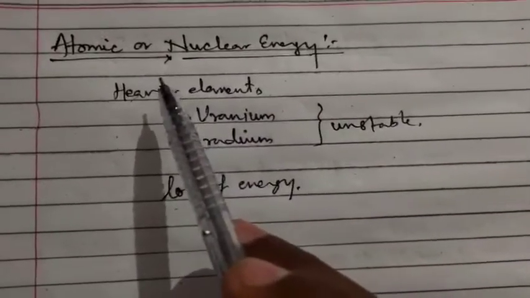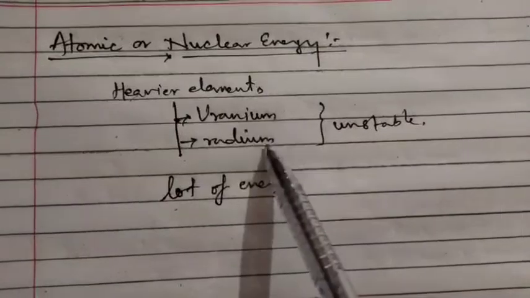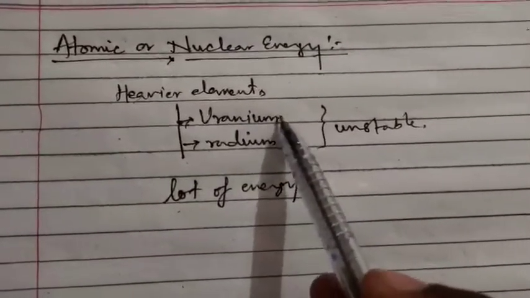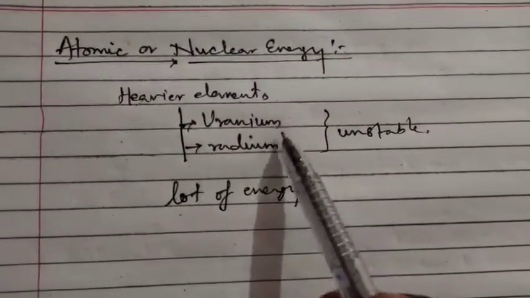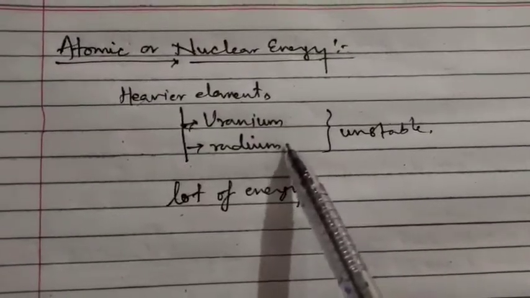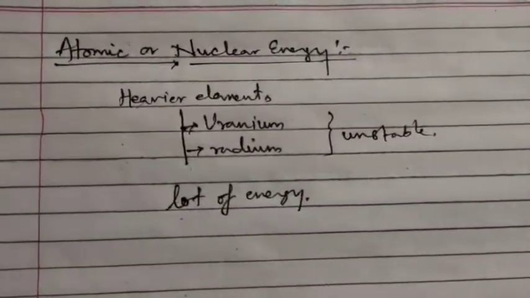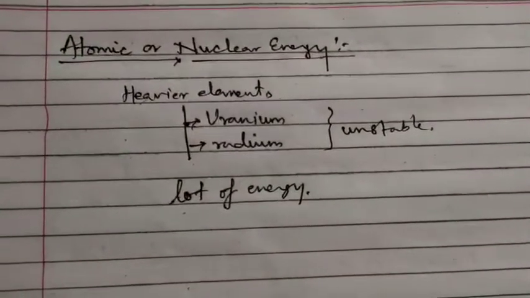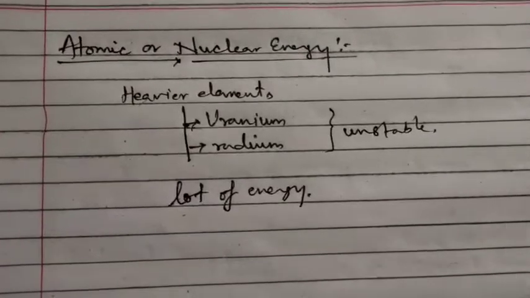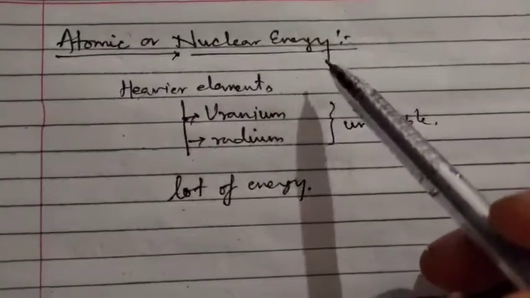The atom bomb you have heard about is made from these elements because these elements contain a huge source of energy inside them. When they undergo any chemical change, or when they split into two or more smaller substances, they release a lot of energy, and that energy is being used for making atom bombs or nuclear bombs.